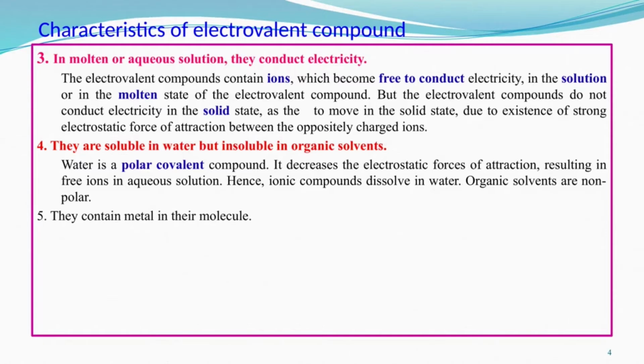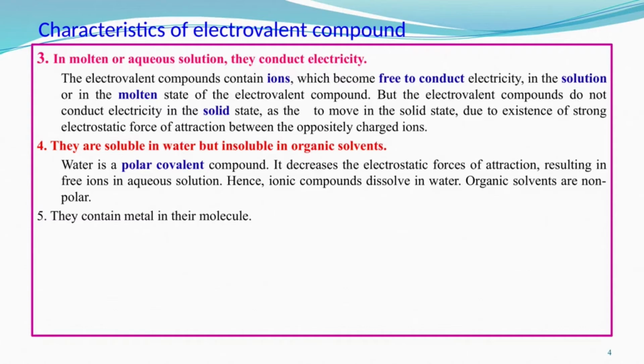Similarly, another characteristic is that they are soluble in water but insoluble in organic solvents. Water is a polar covalent compound, it decreases the force acting between the ionic compound, that is, the attraction is reduced, resulting in free ions. So there will be free ions in aqueous solution. Hence, ionic compounds dissolve in water. Organic solvents are non-polar, so they will not dissolve in organic solvents. And next, they contain metal in their molecule. Okay, another characteristic, metal in their molecule.